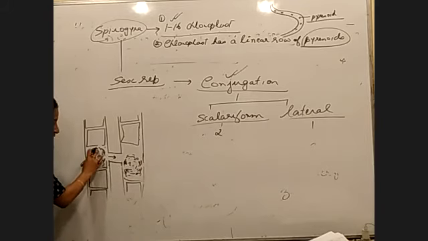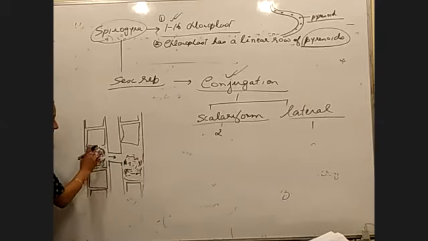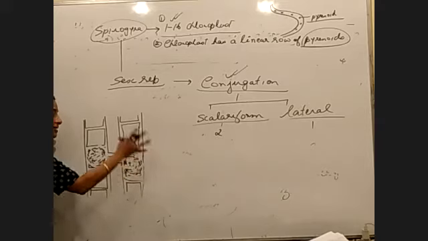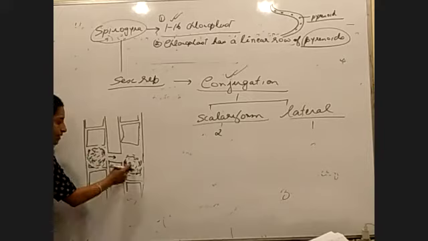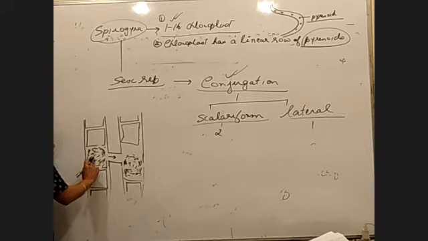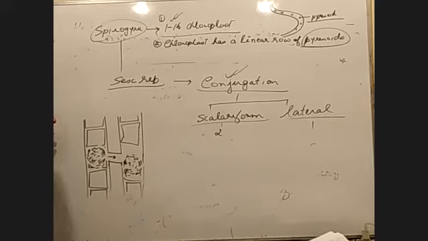The gamete whose content goes and fuses with another, we call that male, and the one it fuses with, we call female. Since it is a lower form, it can go this way or it can go that way. Means what? The zygote can form in either adult filament. Is the point understood? Yes, ma'am.